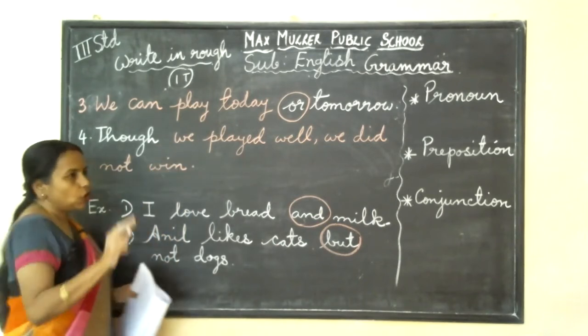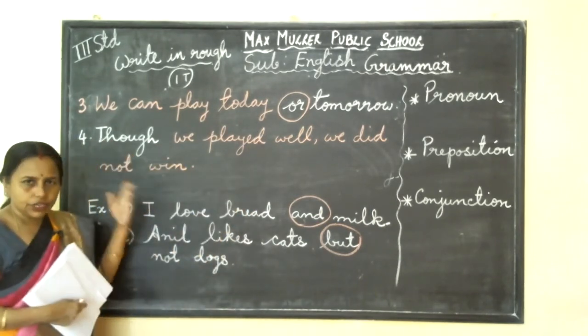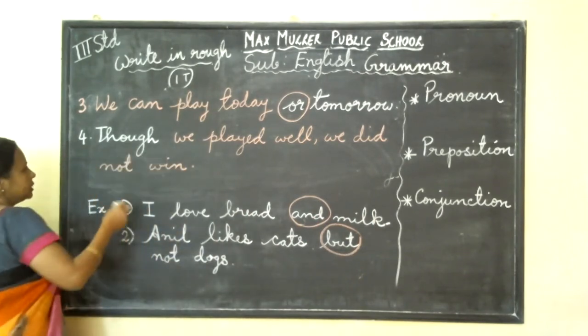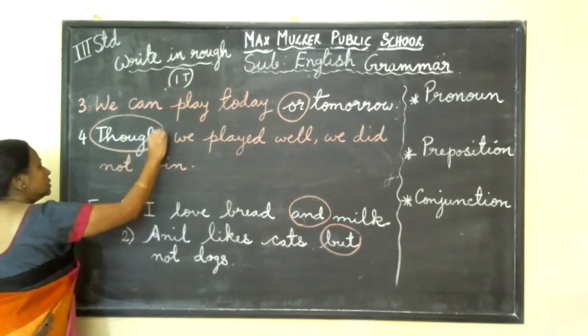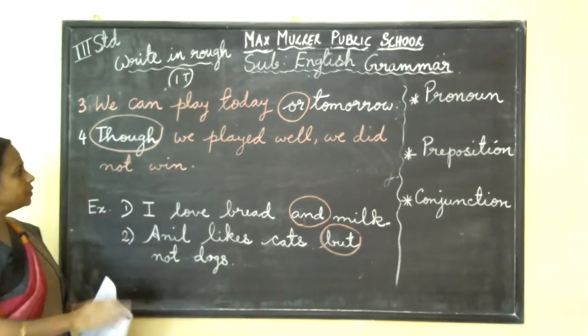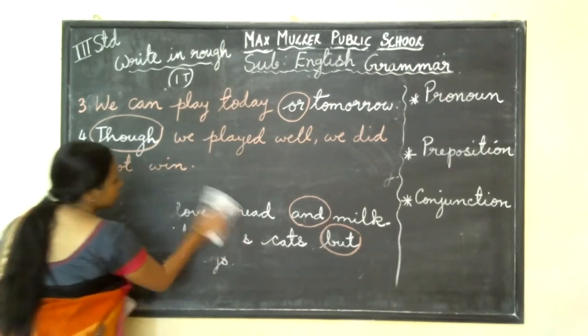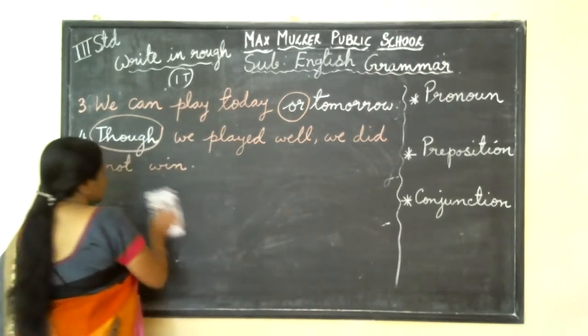Here, to show contrast, we played well, so we should have won, but we didn't win. We lost the match. So here we use this kind of conjunction word, that is though, for contrast. So, though we played well, we did not win. One more I'll write here, number 5. You write this example, you read it, you will have an idea.